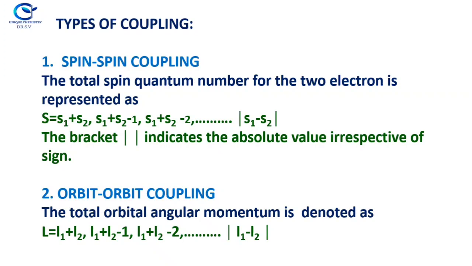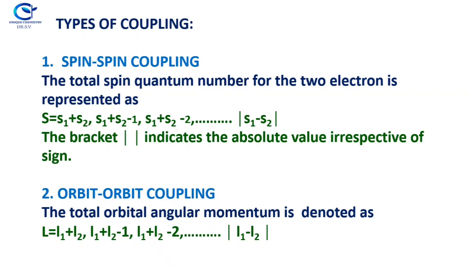Now we see the types of coupling. There are three types of coupling: spin-spin coupling, orbit-orbit coupling, and spin-orbit coupling. The spin-spin coupling is a coupling between two electrons. If more than one electron is present, as an example, if two electrons are present, the spin of the first electron will couple with the spin of the second electron. So it is known as spin-spin coupling.